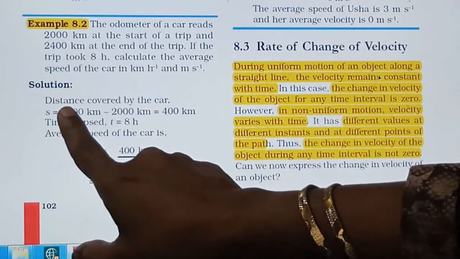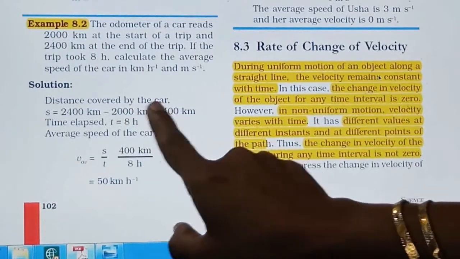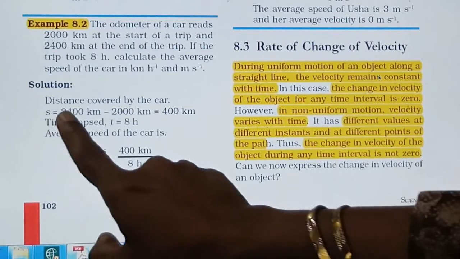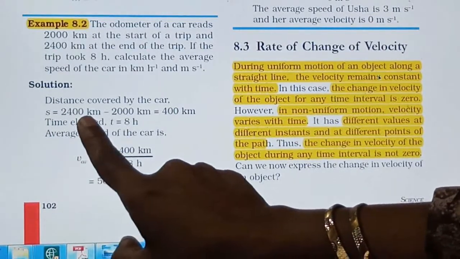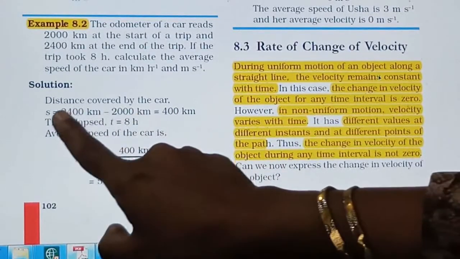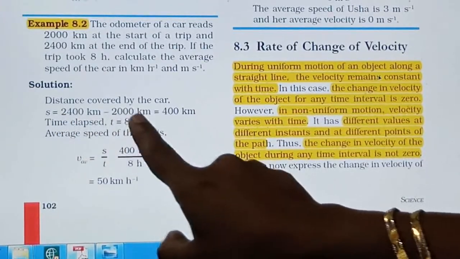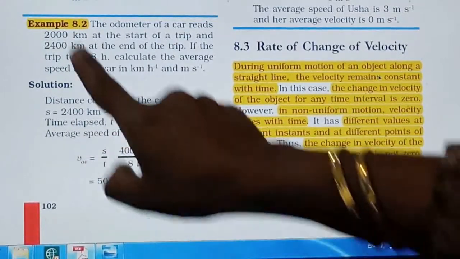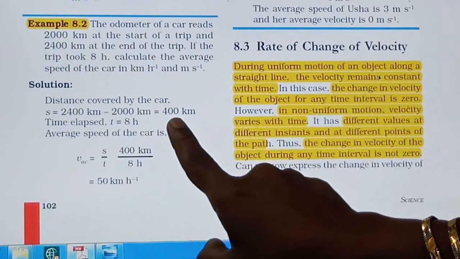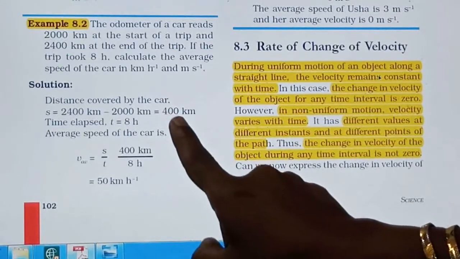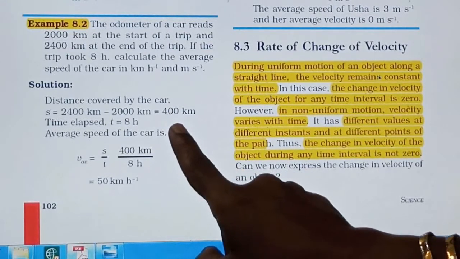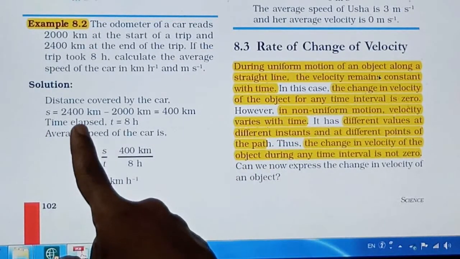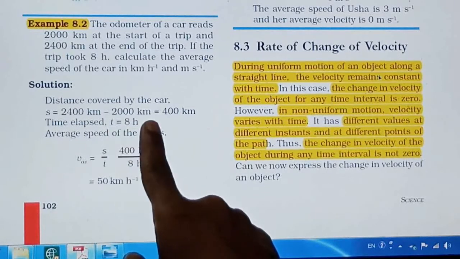Here, first the distance covered by the car is calculated, presented by the symbol S. S is equal to 2400 kilometer minus 2000 kilometer, that is, final reading of the odometer minus initial reading of the odometer. We got the answer: distance is 400 kilometers, so the total distance covered by the car is 400 kilometer. The time required is given as 8 hours, so T is equal to 8 hours.